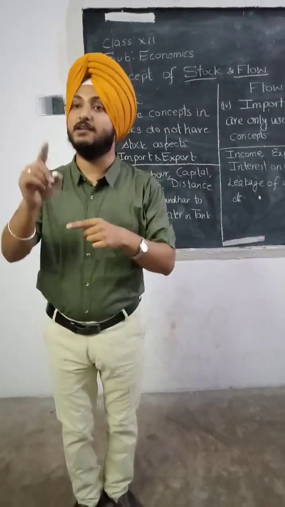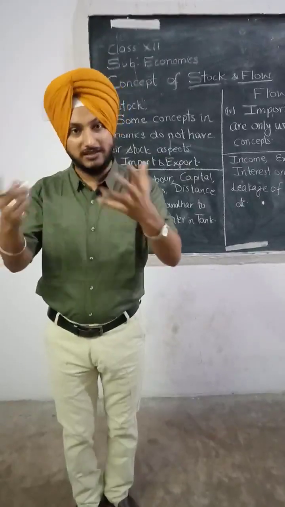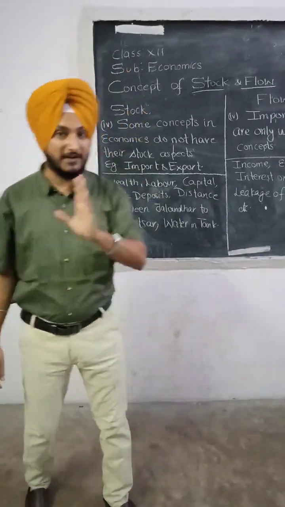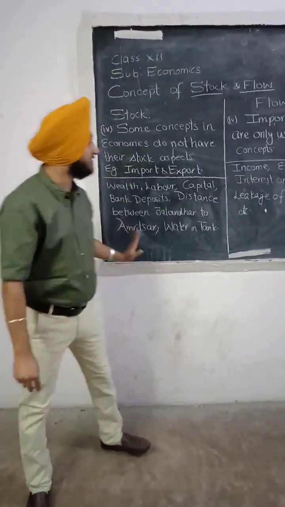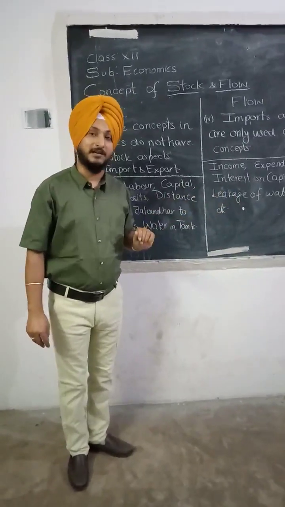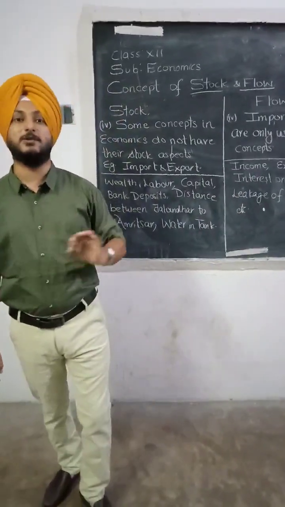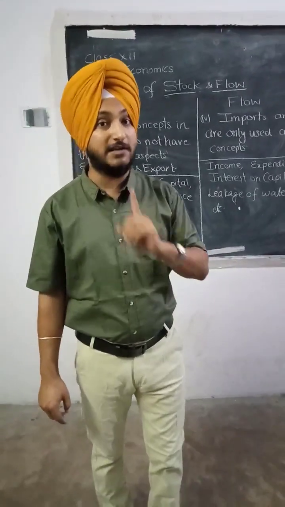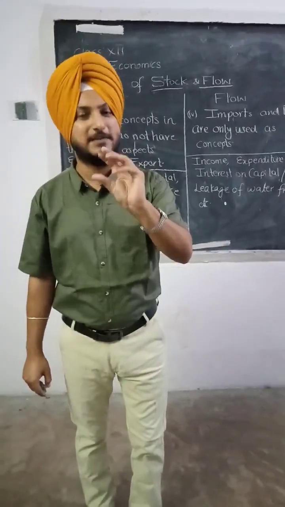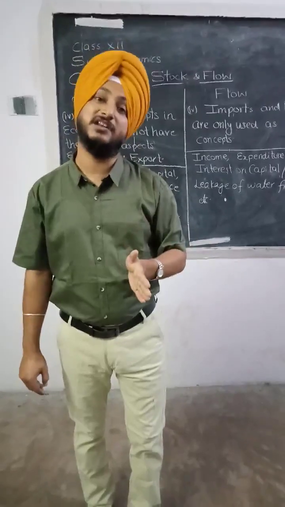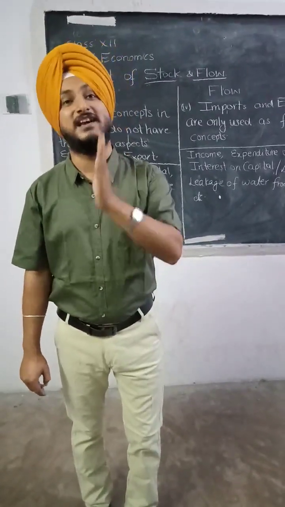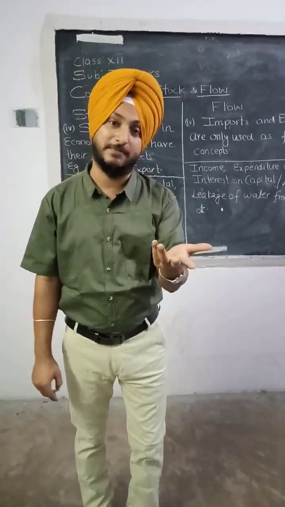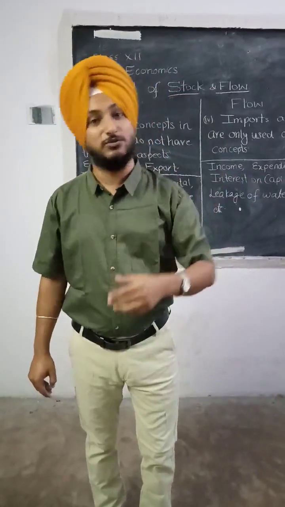So you have to write false or no, or the reason can be given in this manner. Okay, so one more question can be there. Now there are some examples which I have written. Those are related with the concept of stock and flow. Why I am writing? Because at the end of the video I will give you some homework, one more precise homework. So you have to mention in your fair notebook that either they are stock concept or flow concept. And in the next video I will give you the solution as well.